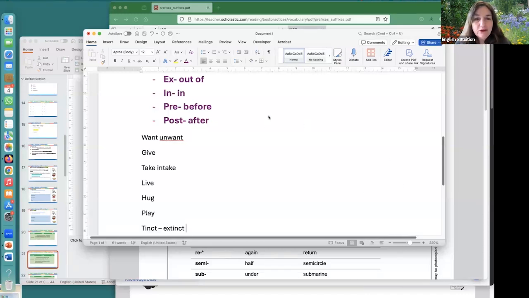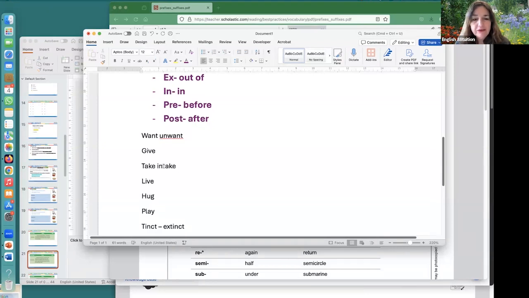Okay, so let's have some more made up words. So far we've got unwant, intake, extinct. Let's have some more. Can anyone do anything with live, hug, play? Have a go. Make your own word up. It doesn't have to be a real word, but Lavanya's words and Wei Hong's word are real. Intake is a real word. Unwant is almost a real word, isn't it, Lavanya? But you need to put something on the end to make it a real word. You've got to put another thing on the end, Lavanya.